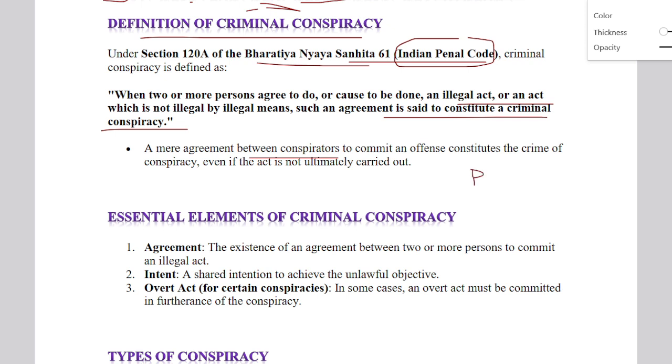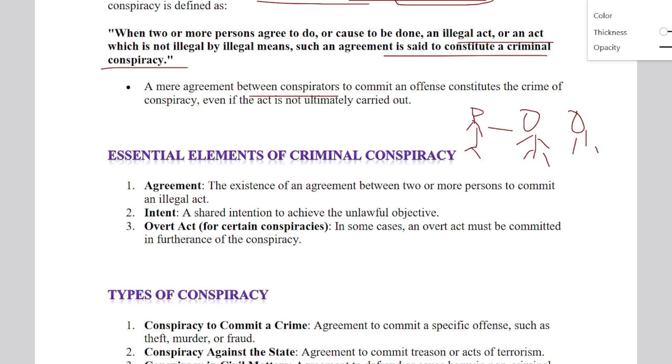One person has an intent to kill or rob, and you have an agreement with another person. That is when it becomes a criminal conspiracy, two or more people involved in criminal offenses.